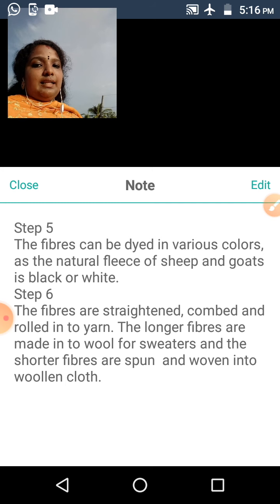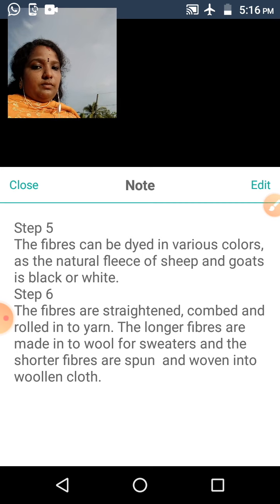And the last step, step 6: these fibers are straightened, combed and rolled into yarn. The longer fibers are made into wool for sweaters and the shorter fibers are spun and woven into woolen cloth.